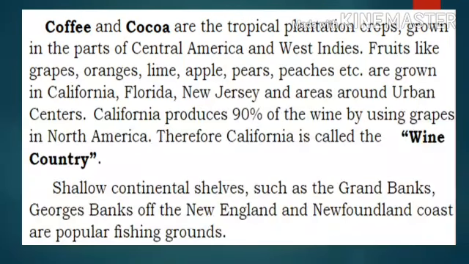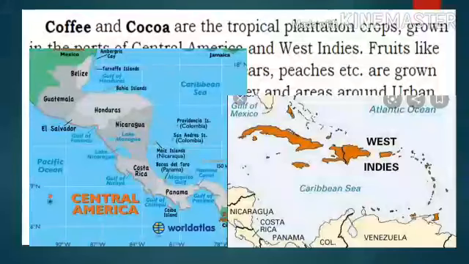Coffee and cocoa are the tropical plantation crops grown in parts of Central America and West Indies. So these crops are grown in the countries of Central America and West Indies.